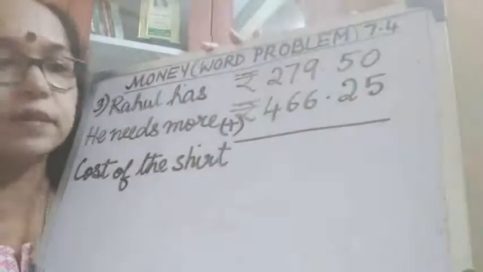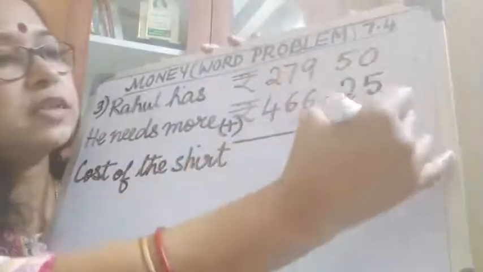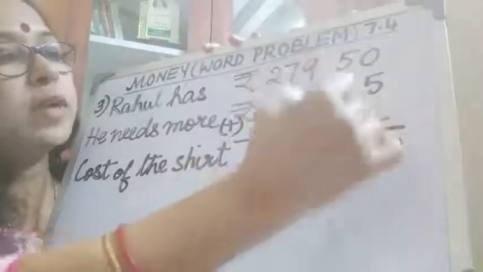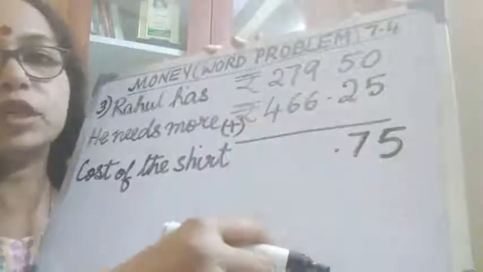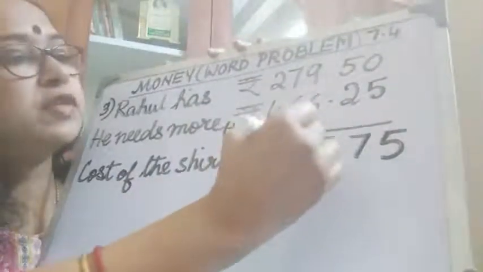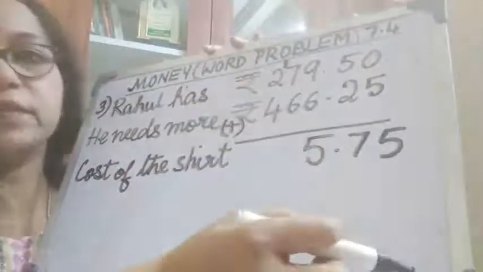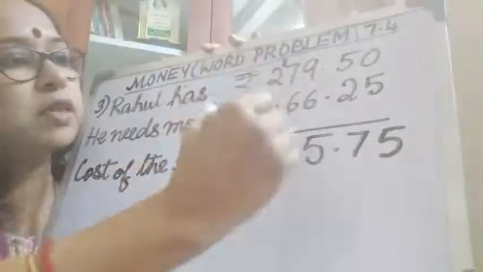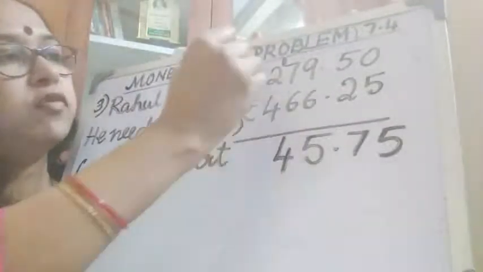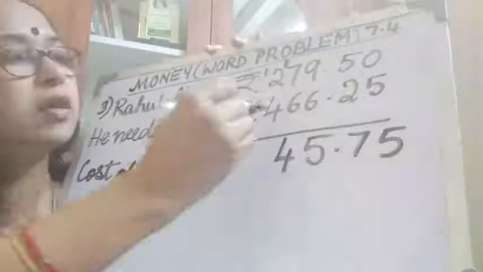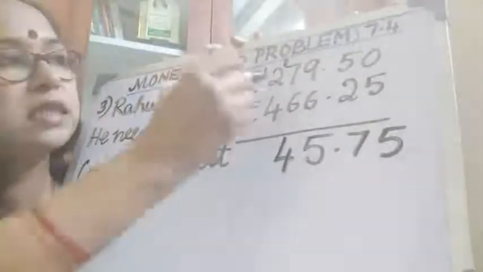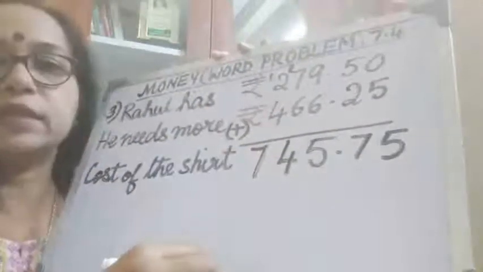So let us see. 5 and 0 is 5. 2 plus 5 is 7. Put a dot. 6 plus 9 is 15. Write 5, carry 1. 6 plus 7 is 13. 13 plus 1 is 14. Write 4, again carry 1. 4 plus 2 is 6. 6 plus 1 is 7.